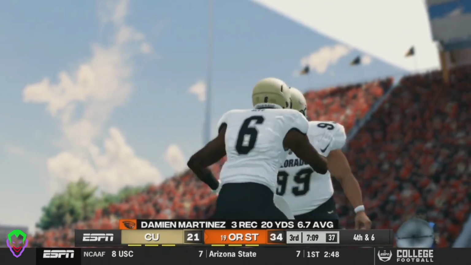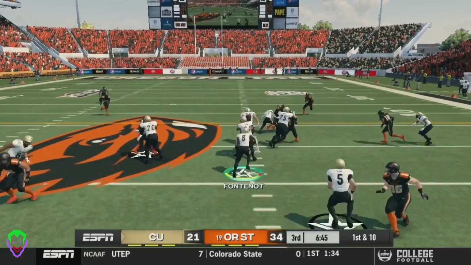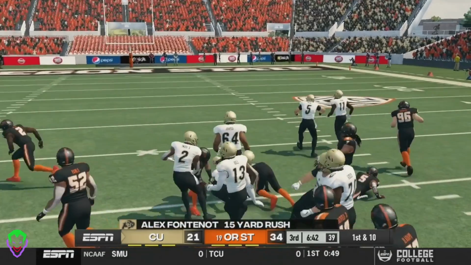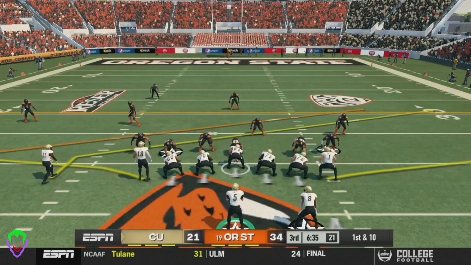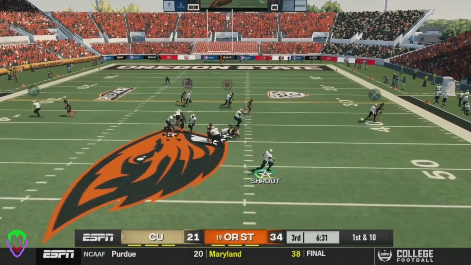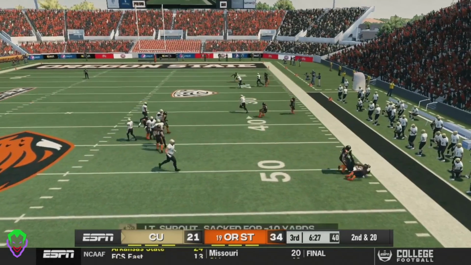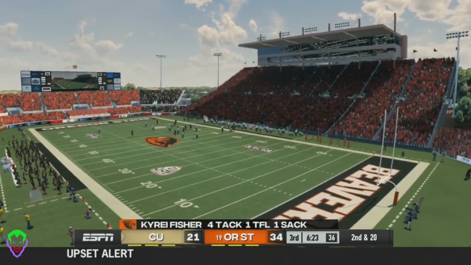Oregon State should be punting the ball away here on the first play. Fontenot up the middle. Gets a good first down after running into a couple opponents. A great 15-yard rush by Alex Fontenot. 1st and 10 here for Shrout. Shrout drops back. Scrambles out to the right, trying to find someone open. Can't find anyone open. And just stands there and takes a sack for 10 yards. Down at the 50-yard line.